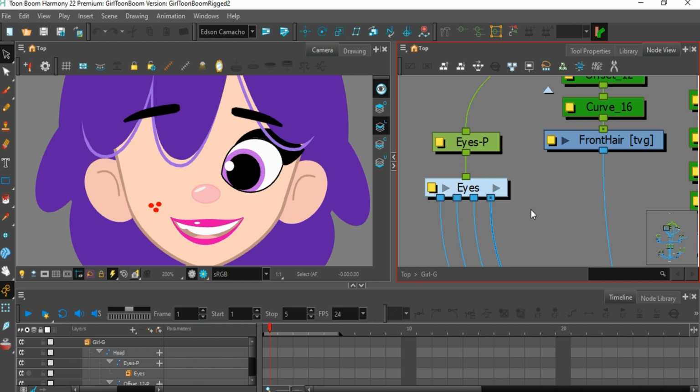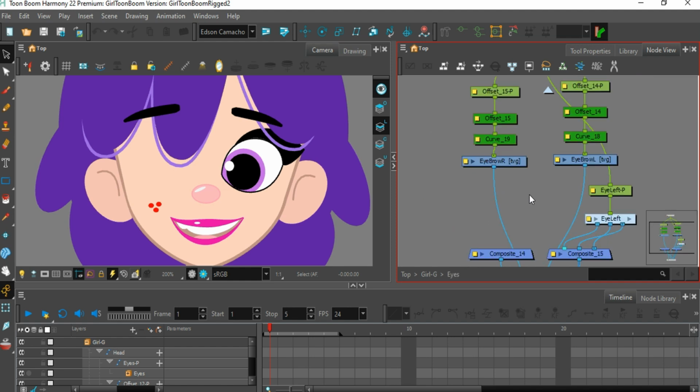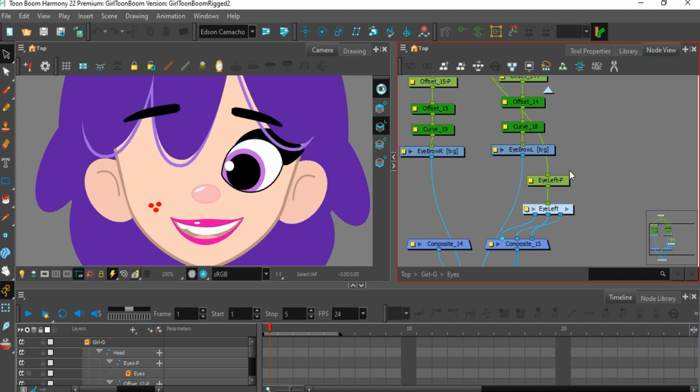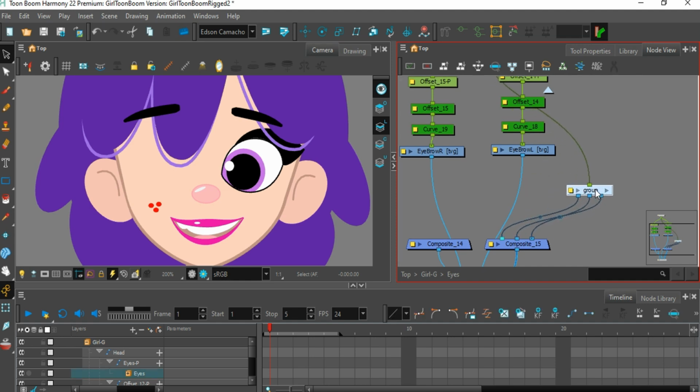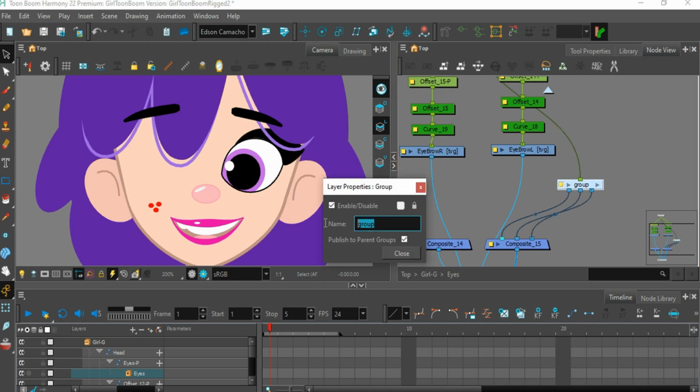In today's lesson, we'll learn how to create an eye bank using the library. We already have the eye group we created earlier. As you can see, I've deleted one eye. Now we'll learn how to create eye variations using the library, allowing us to design different eye shapes and mirror them to the other side. This way, we avoid repetitive work while making full use of what we've already created.